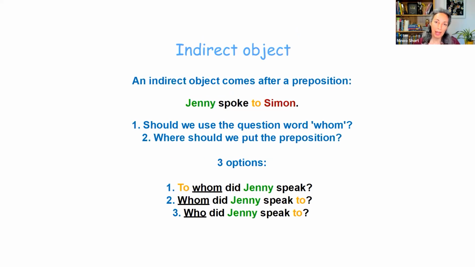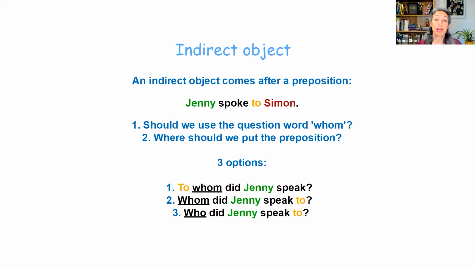The examples we had, Jenny saw Simon and the ball broke the window, in these sentences, Simon and the window are direct objects. Sometimes a sentence has an indirect object. And as you know, an indirect object is an object that comes after a preposition. We have a preposition in the sentence. For example, Jenny spoke to Simon. Here, Simon is an indirect object because it has the preposition to before it.